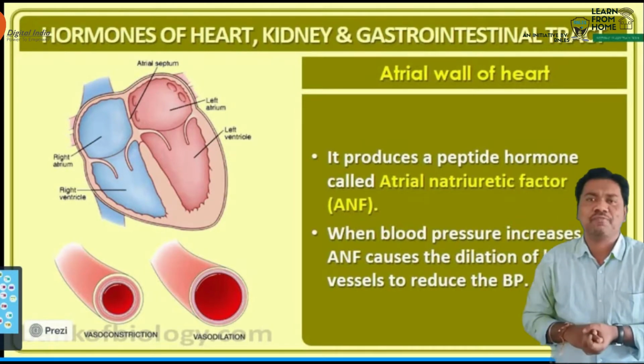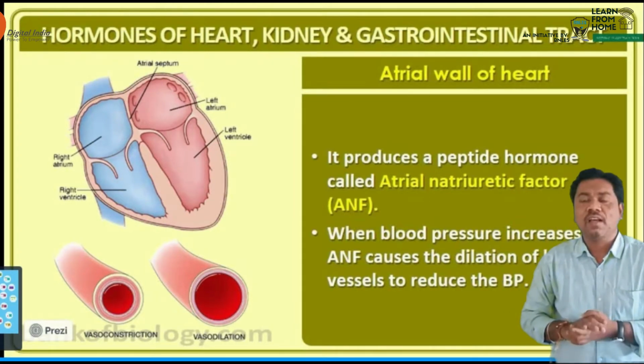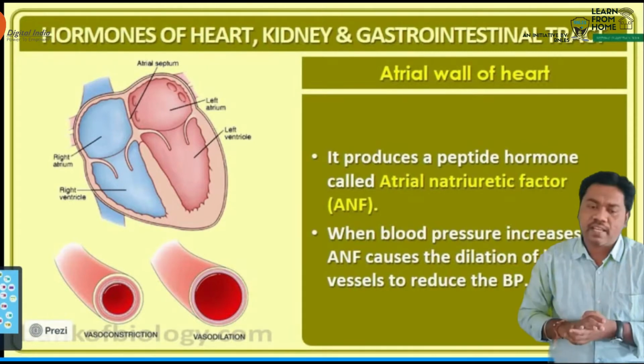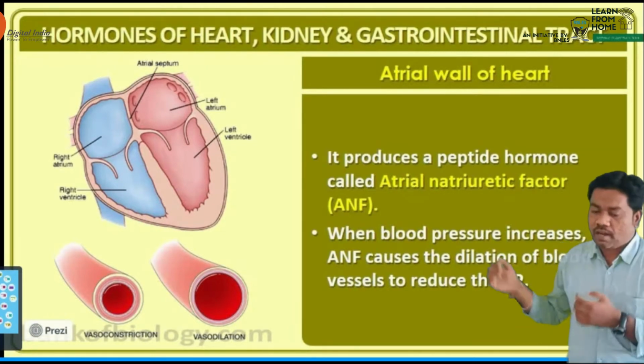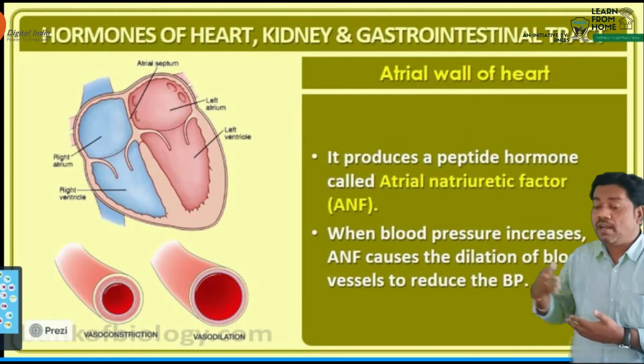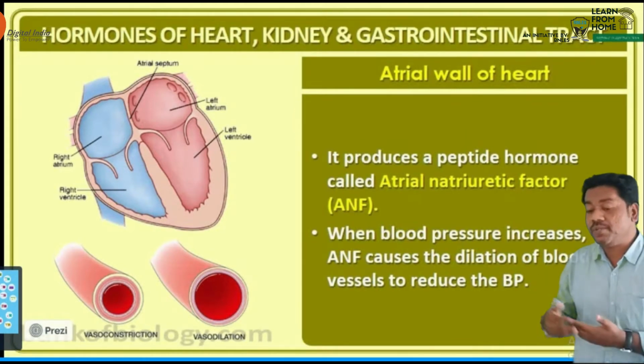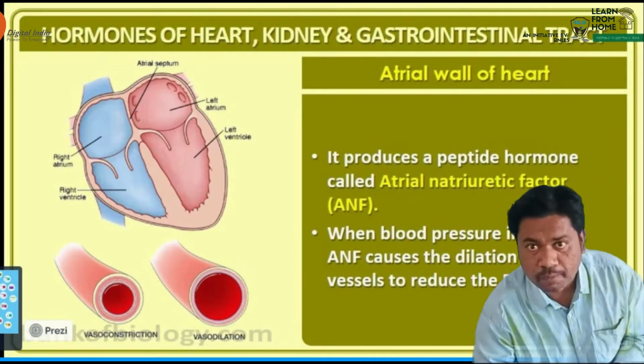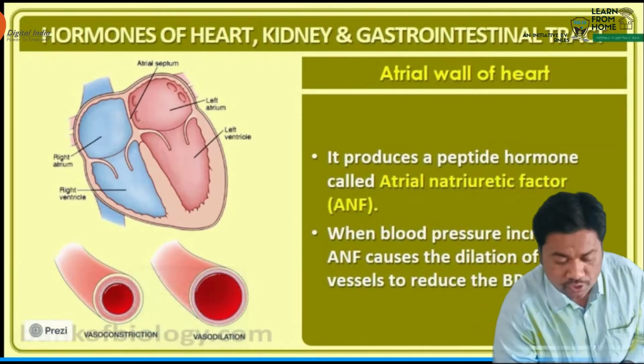So that hormone is produced from the myocytes of the right atrium. Okay, so this is the hormone, beta. When the blood pressure increases, ANF causes dilation of blood vessels to reduce the BP. So this is the first hormone. Let us talk about the next hormone.